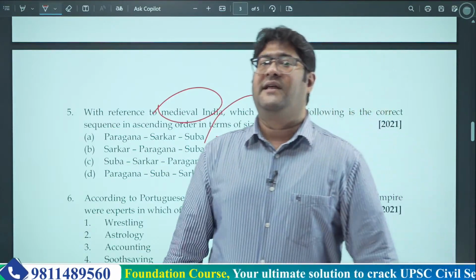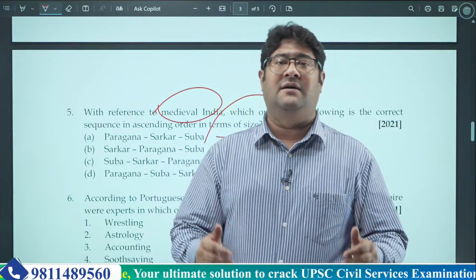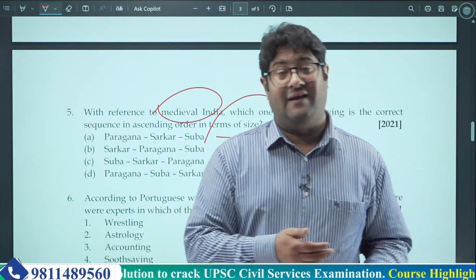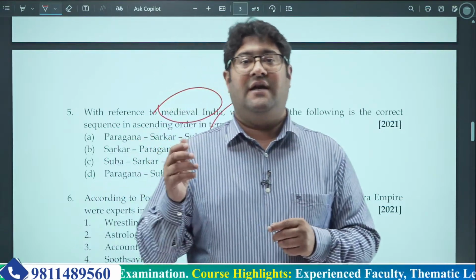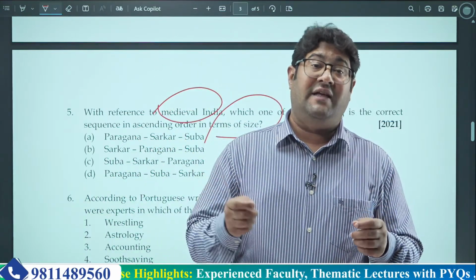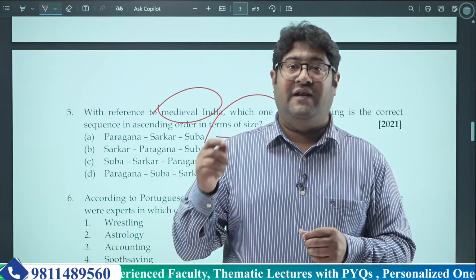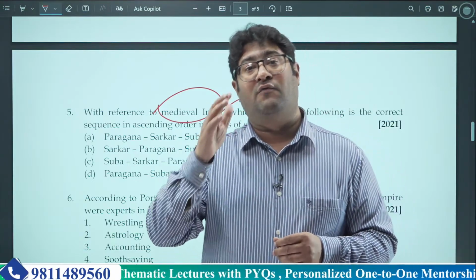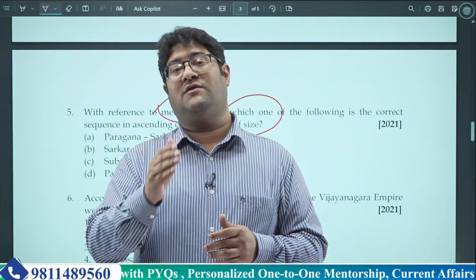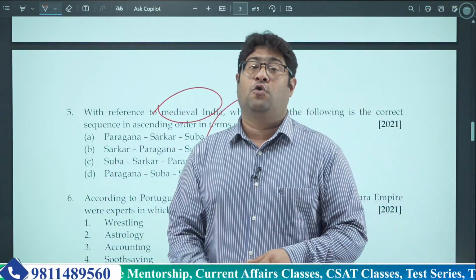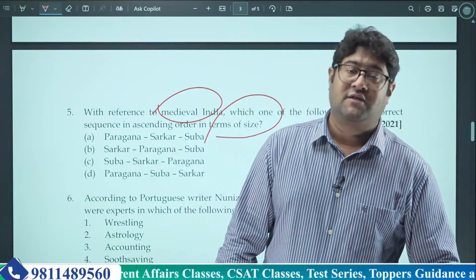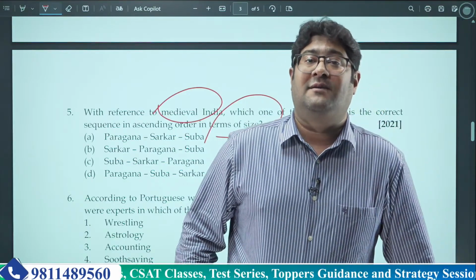Even when you are studying medieval India, I know there is a habit among aspirants for the last 10-15 years that while going through medieval India, they take shortcuts. They read some very basic books. They even go to Lucent, which will never give you conceptual clarity about what actually was what. So that's why I'm suggesting you stick to standard books, go to NCERTs, read those things, or some standard